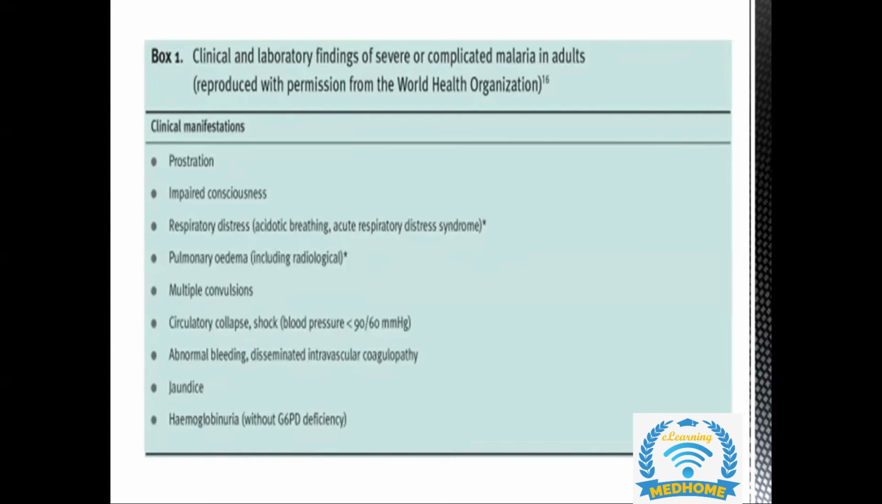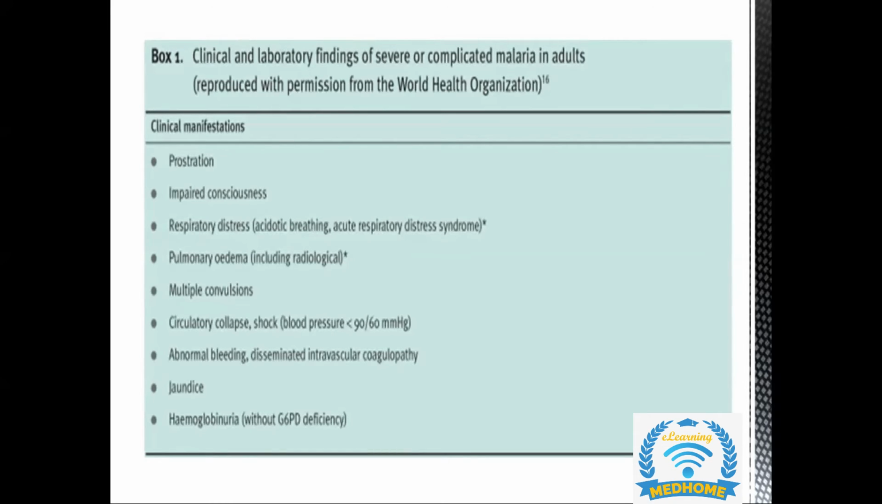She could be in distress. That is, she is having acute respiratory distress syndrome, pulmonary edema. That is, she is having difficulty in breathing. She can have multiple convulsions. And sometimes the woman can also present in shock where her blood pressure is less than 90 to 60 millimeters of mercury. And she can also land up in DIC, that is disseminated intravascular coagulopathy. And sometimes there can be hemoglobinuria without G6PD deficiency.